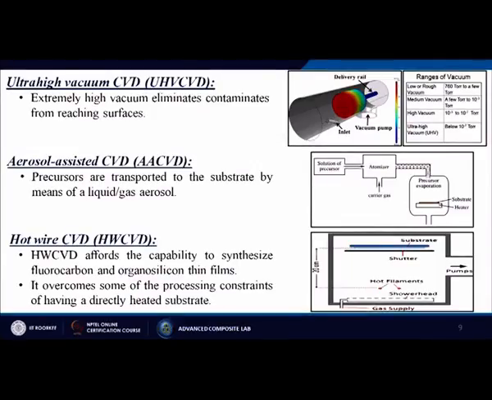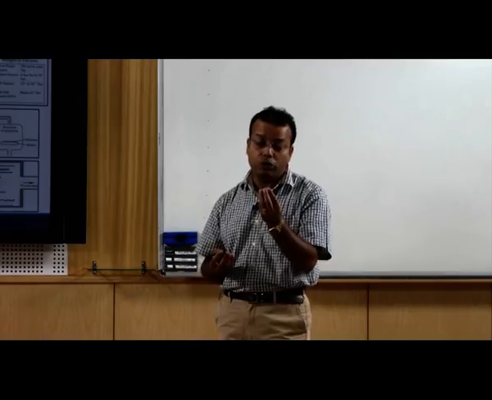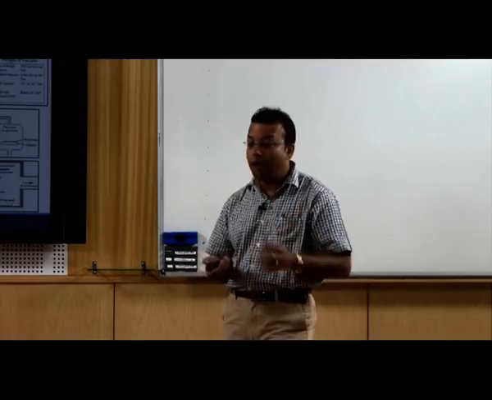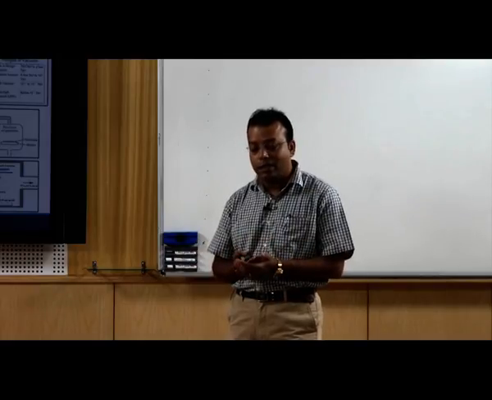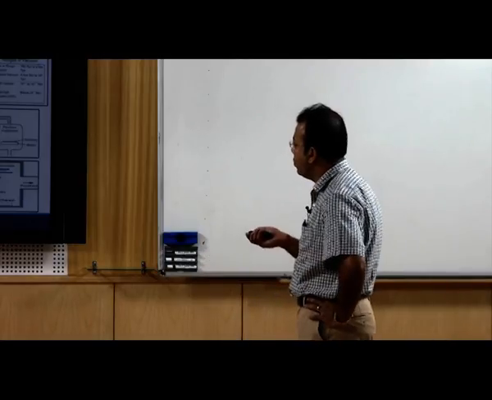So, from the figure itself you can understand that we are using solutions of precursors, then we are having some kind of atomizer, then we are using the carrier gas. Atomizer means nothing, it will just give a high pressure onto those liquids so that it will make them into small bubble form. Then that bubble will directly come to the substrate and deposit onto the substrate itself, and we are having some heating arrangement so that it can do the chemical reactions. If any heat is required, then they will make certain kind of film or maybe coating on top of the surface.